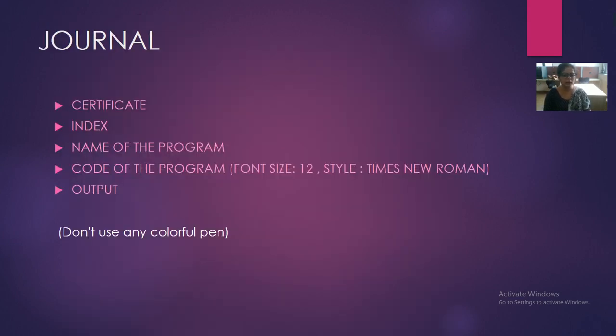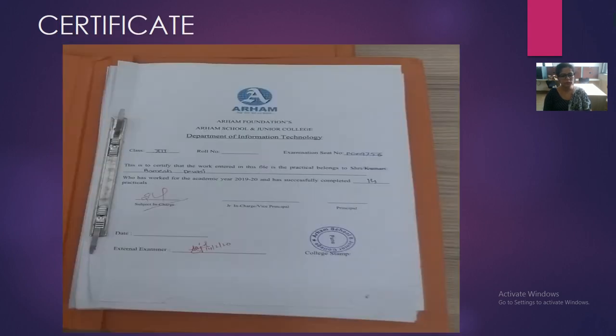I'm explaining to you every part of how you have to prepare the certificate, index, name, code and the output. The very first page that you have to attach is the certificate page. Everyone has to attach the same certificate page, and you have to write your roll number, your seat number, your name and the total number of practicals that we will perform. I will give this page to the college, and you will get it from the college.